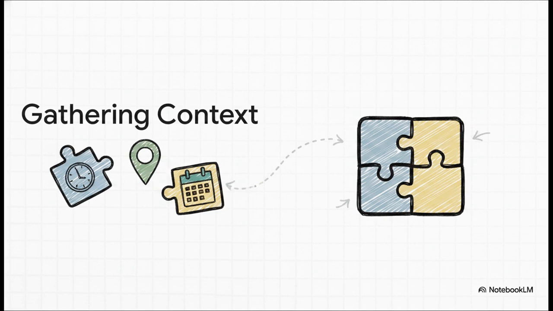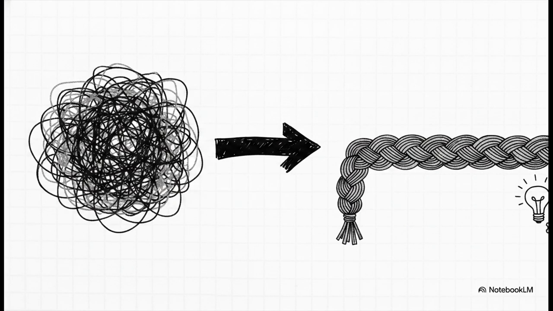Now, a system without memory would treat every single one of those messages as a blank slate. It might suggest a Tuesday morning slot, completely ignoring everything you said earlier. But an agent with memory pieces those scattered constraints together across time. By holding all these distinct facts together, the assistant does so much more than just answer isolated prompts. It organizes an ongoing, coherent conversation. It becomes dependable. It actually understands your entire working situation, not just the very last sentence you typed.